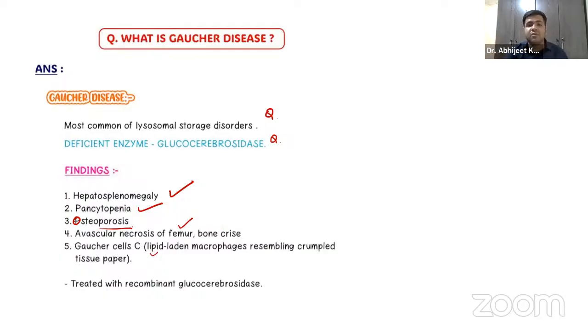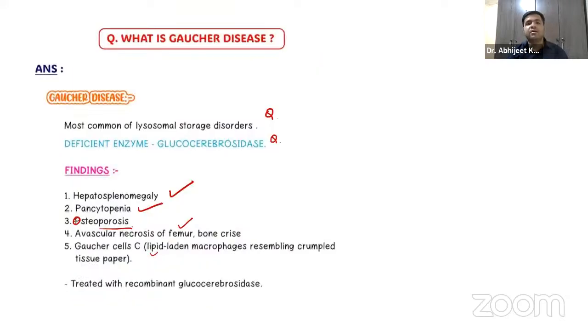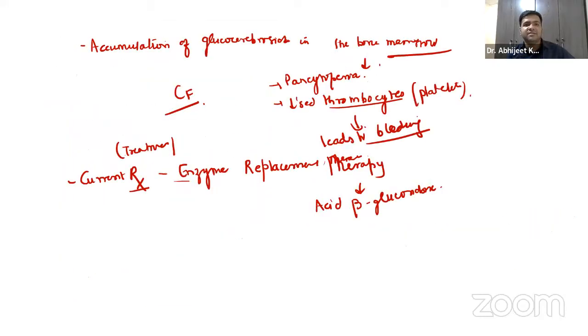Basically, they resemble crumpled tissue paper. You can just see over here, right? The lipid-laden macrophages are there, so they appear like crumpled tissue paper. You can see over here. It is treated with recombinant glucocerebrosidase, the enzyme replacement therapy that we have already discussed.